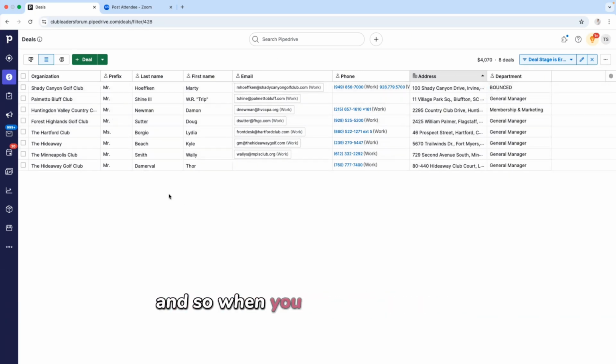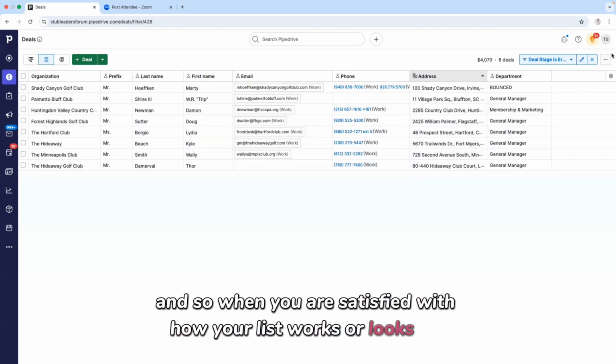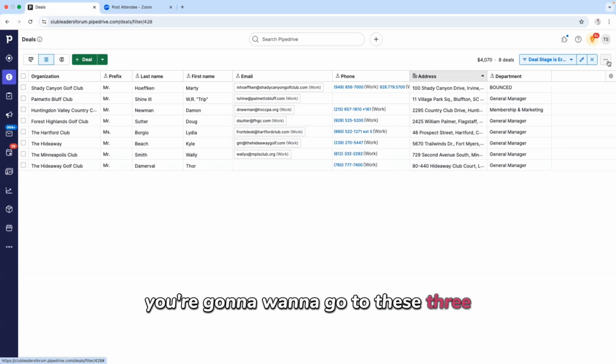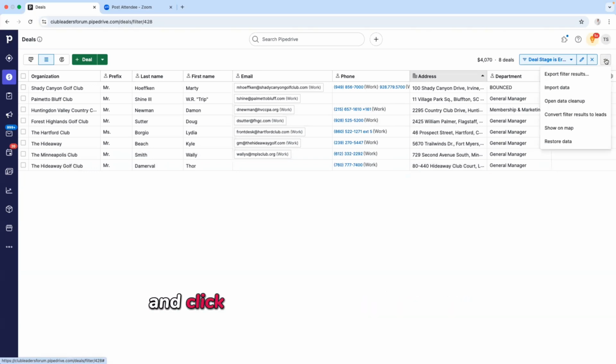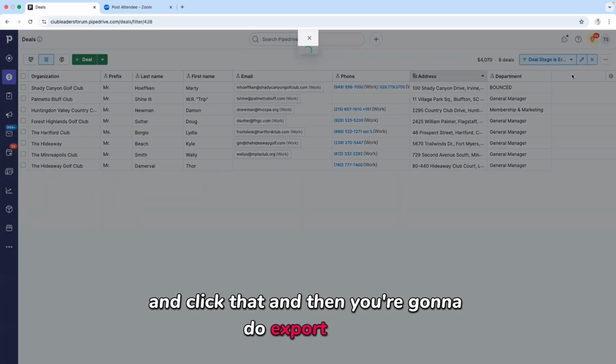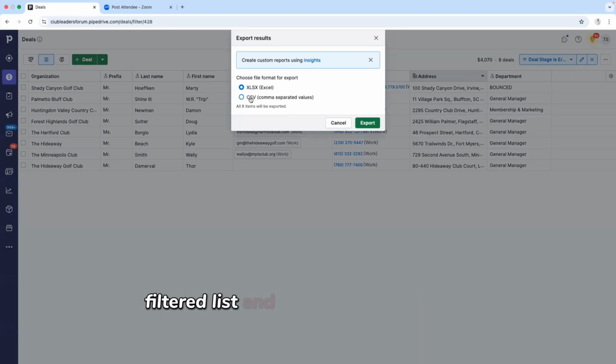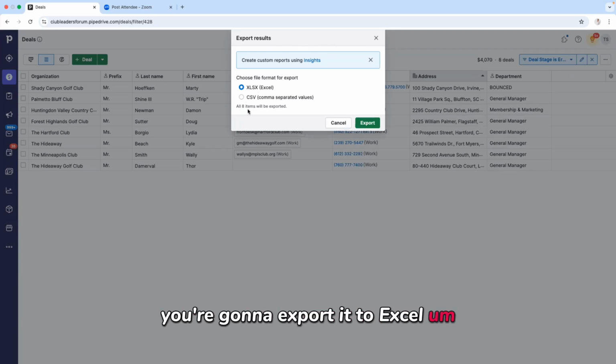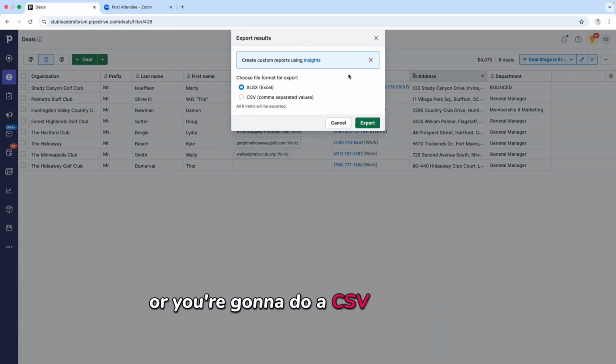And so when you are satisfied with how your list works or looks, you're going to want to go to these three buttons to the far right and click that. And then you're going to do export filter, filtered list, and then decide what type of list you'd like. You're going to export it to Excel, or you're going to do a CSV file export, and there is your list.